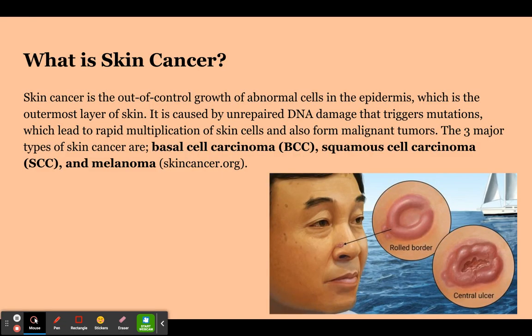What is skin cancer? Skin cancer is the out-of-control growth of abnormal cells in the epidermis, which is the outermost layer of skin. It is caused by the unrepaired DNA damage that triggers mutations, which lead to rapid multiplication of skin cells and also form malignant tumors.